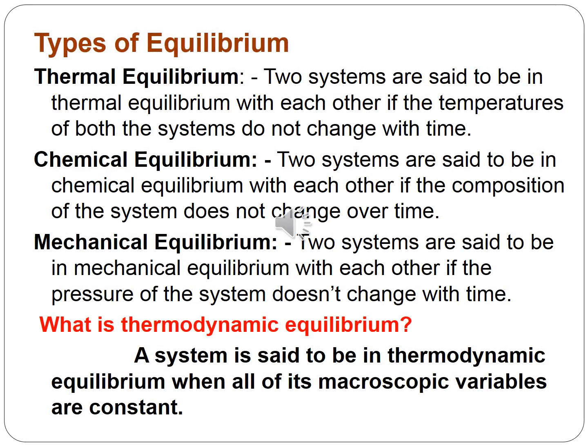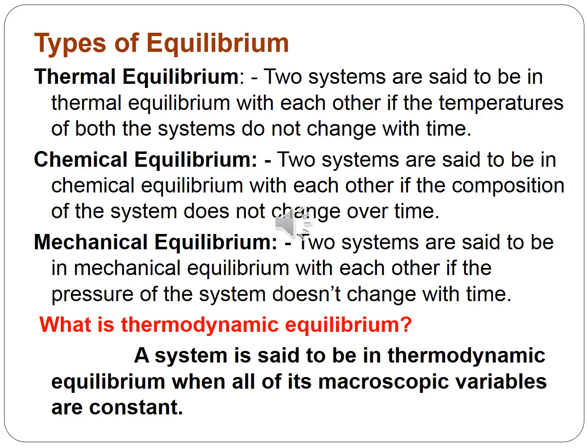Let us discuss the types of equilibrium. There are different types of equilibrium, which are thermal equilibrium, mechanical equilibrium, chemical equilibrium, thermodynamic equilibrium, etc. What is thermal equilibrium? Two systems are said to be in thermal equilibrium with each other if the temperatures of both the systems do not change with time.